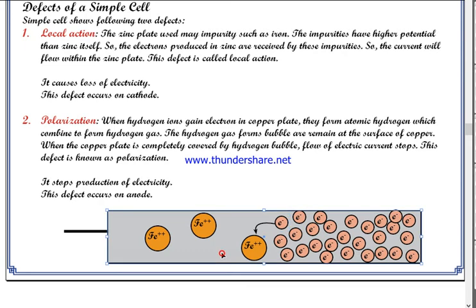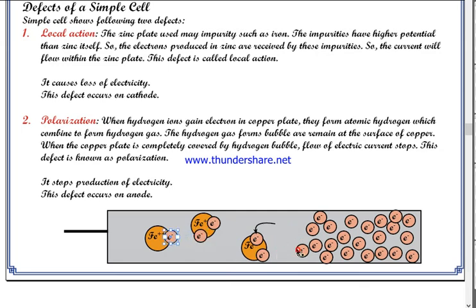However, if your zinc plate is not pure, and contains impurities like iron, then these impurities, the iron, will themselves accept the electrons, and each ferrous ion will take up 2 electrons.